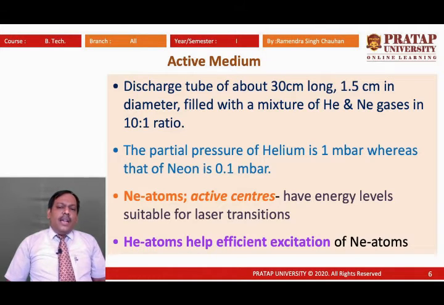What is the advantage of this 10:1 ratio? We will talk about this reason in the pumping mechanism.